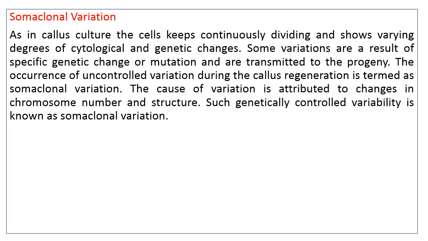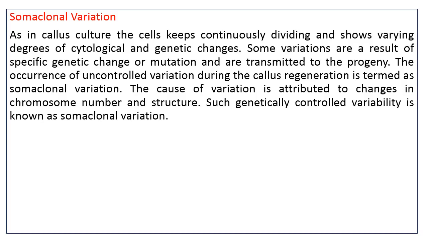So the continuous occurrence of uncontrolled variation during callus regeneration is termed somaclonal variation, because this is a tissue culture technique and a non-sexual or asexual method of plant propagation, and there is generally no chance of variation of chromosomes unlike in sexual reproduction.